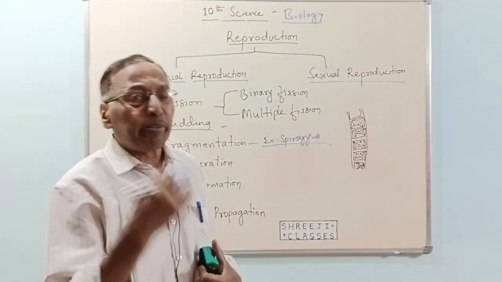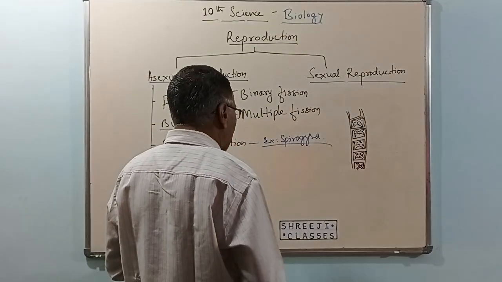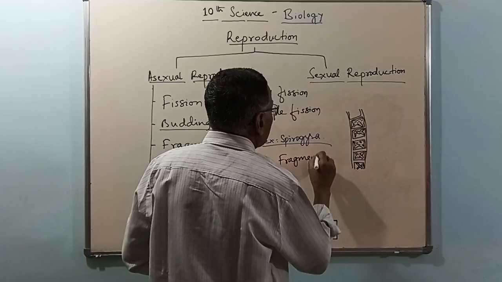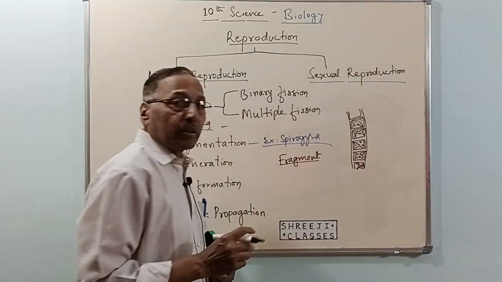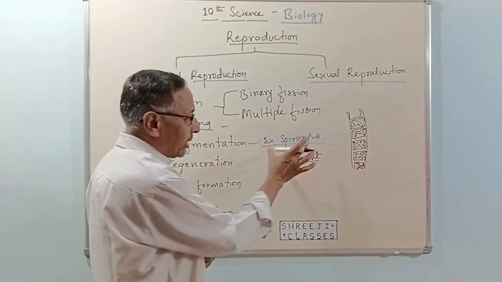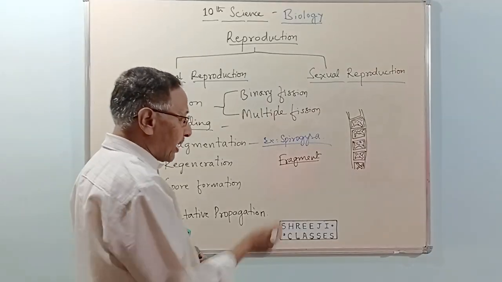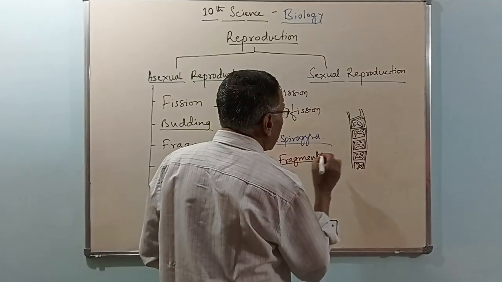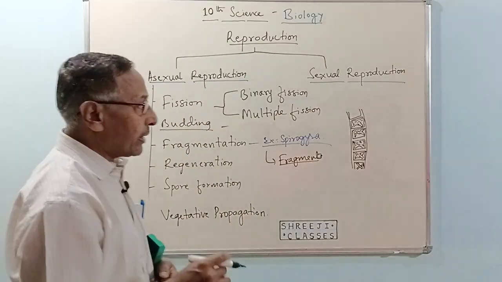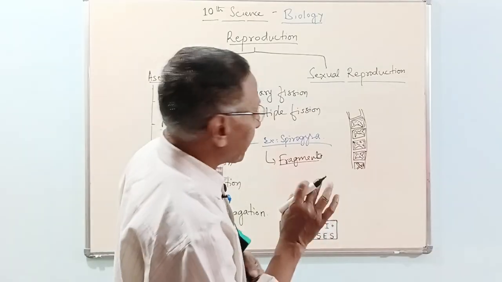They cut into different pieces, and each piece, or what we call a fragment, grows into new plants, new algae. The main organism, that is Spirogyra, breaks into a large number of pieces, and each piece then grows into a new organism. This we call fragmentation, which happens in multicellular filamentous algae.